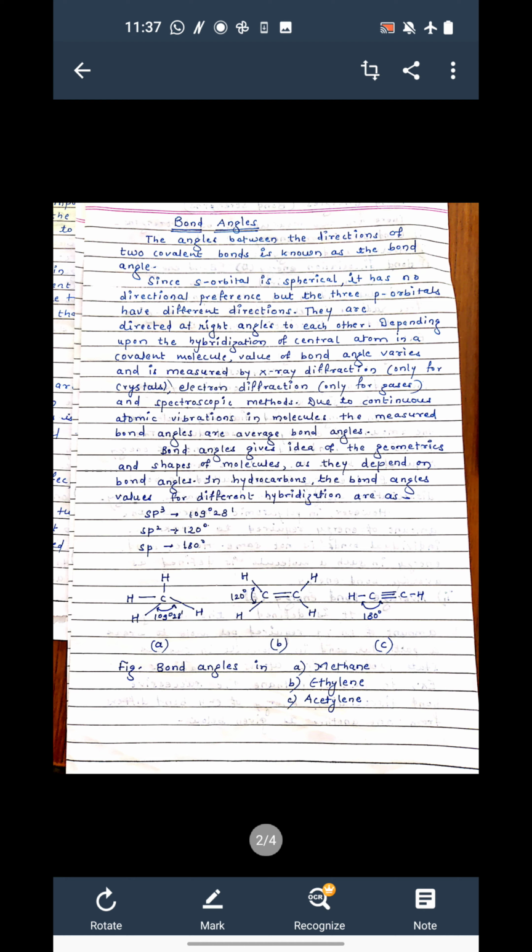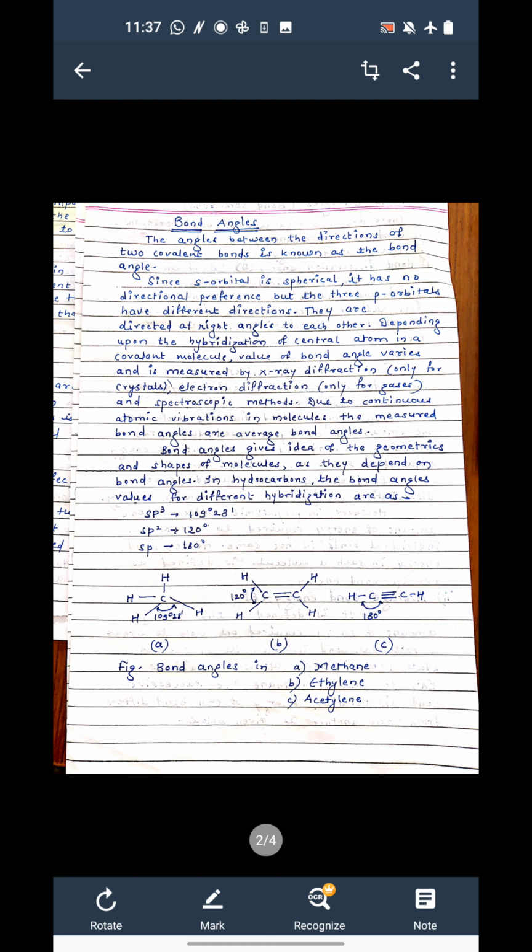Why so? Because we know that when sp3 hybridization is there, the bond angle is 109 degree 28 minute, and for sp3 hybridization the geometry of the molecule is tetrahedral. In case of sp2, the bond angle is 120, so if a 120 bond angle is there, then we can say that trigonal geometry of the molecule is there.